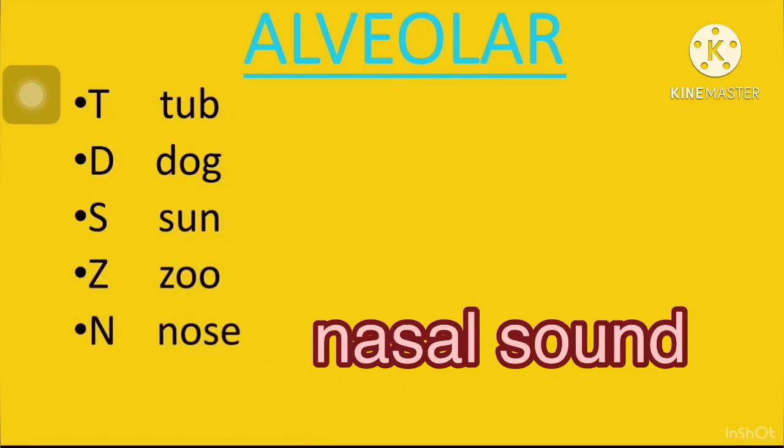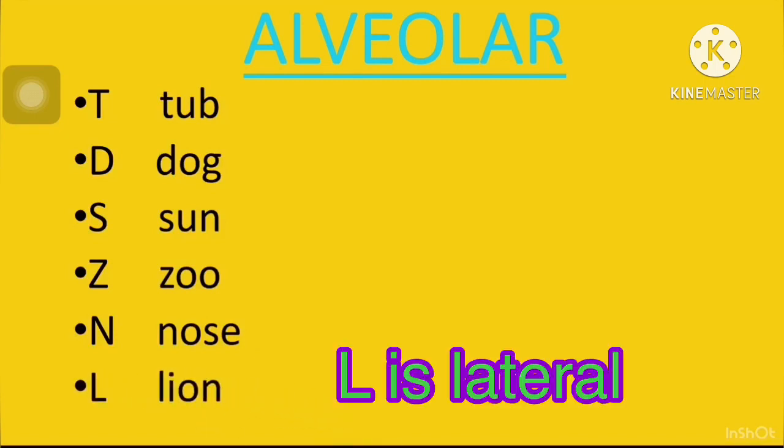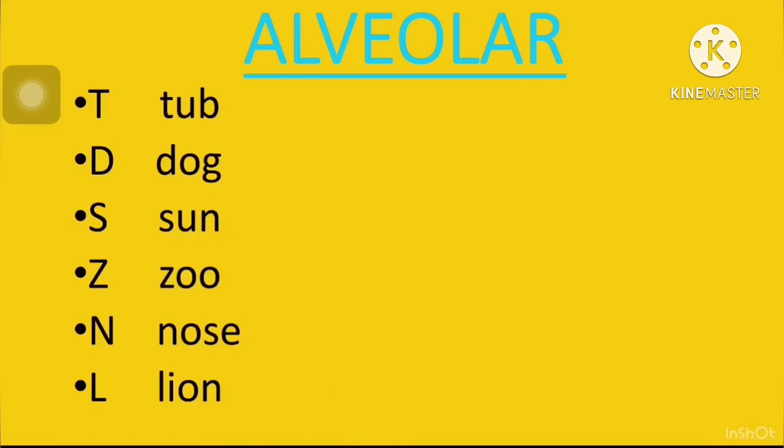Then N, a nasal sound. Air passes through the nose and mouth both. Nose. Then the last one, L, lion. It is a lateral consonant, which means the tongue touches the teeth ridge and air passes through both sides of the tongue. This is a different type of sound. L.